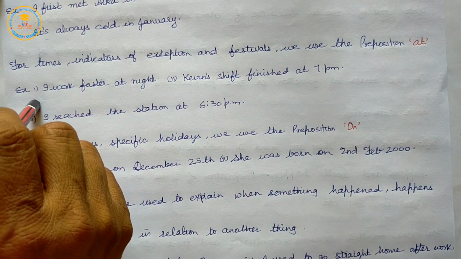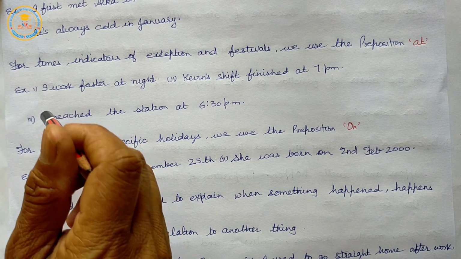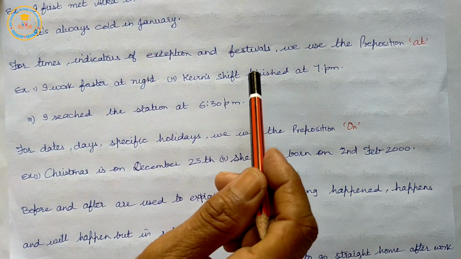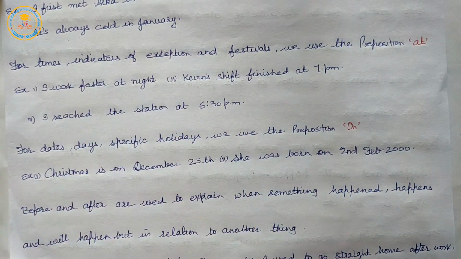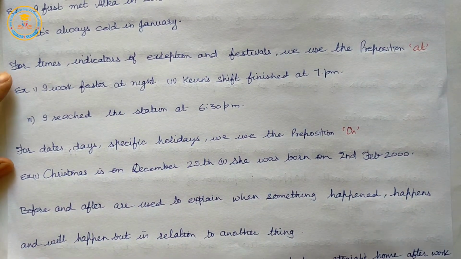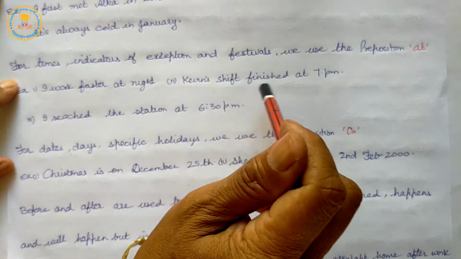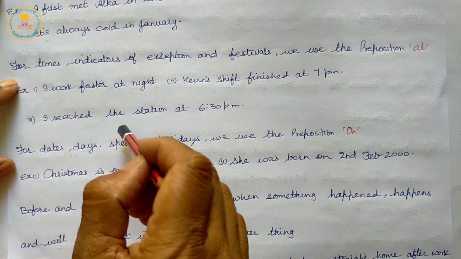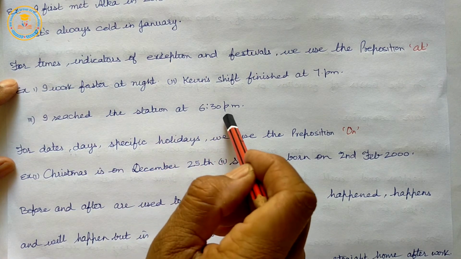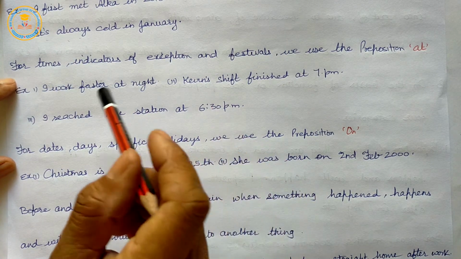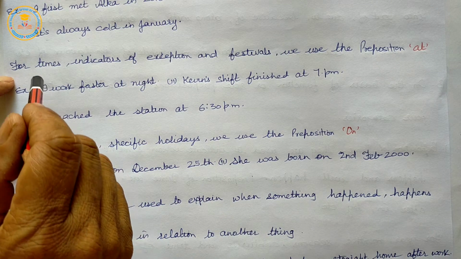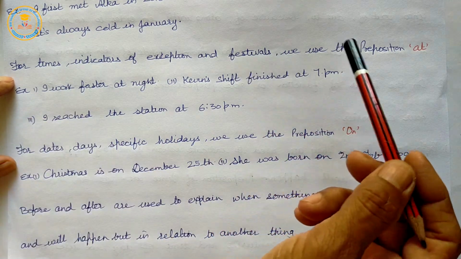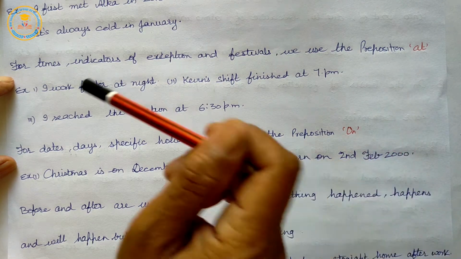Example, I work faster at night. Kevin's shift finished at 7 p.m. I reached the station at 3:30 p.m. So, for times and indicators of expectations and festivals, we use at.